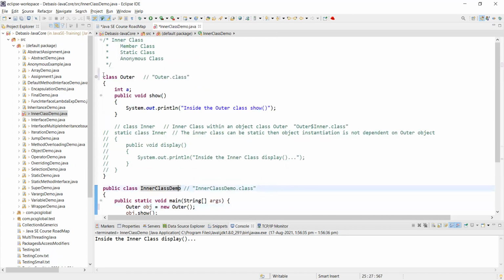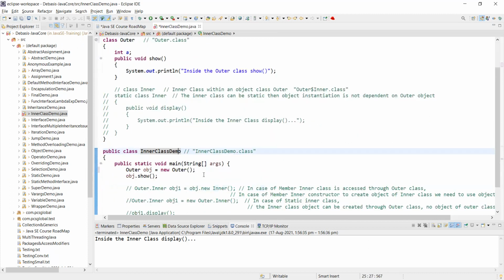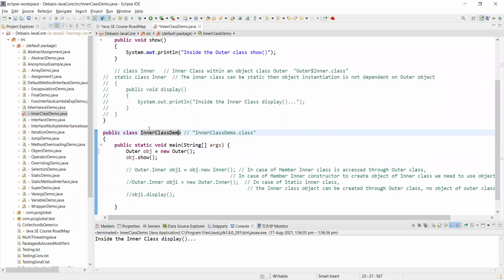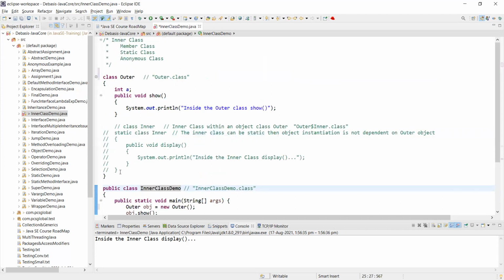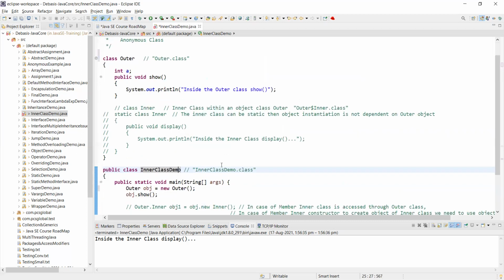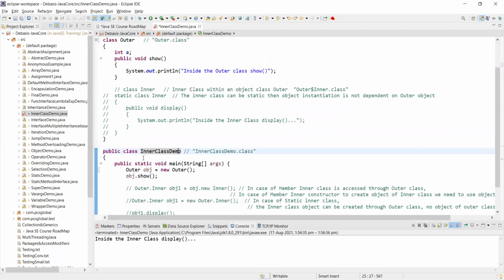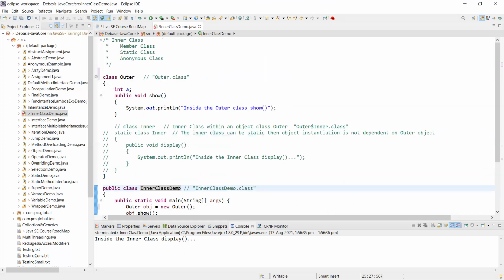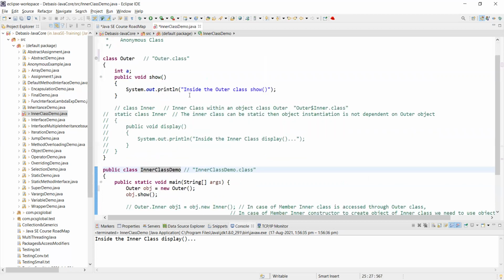But these are the supporting classes or helper classes through which we are accessing the other functionalities of this inner class demo or from the main method. So there can be n number of classes, but only one public class that is actually exposed to the other domain. That's why it is called a public class, where you are exposing all the methods and other classes. Right. So here we cannot use public.